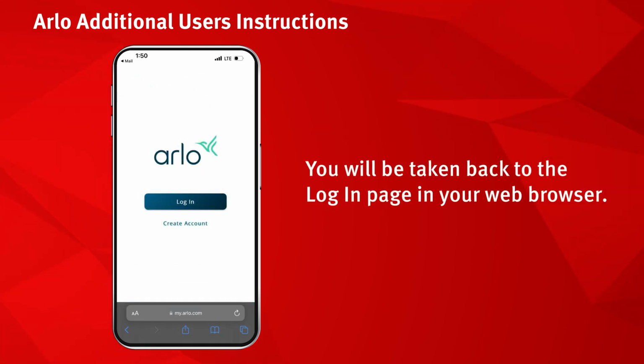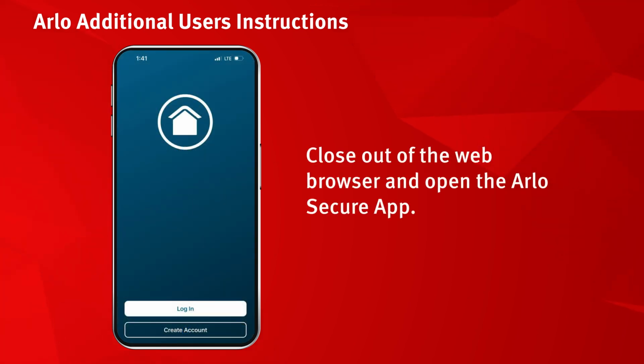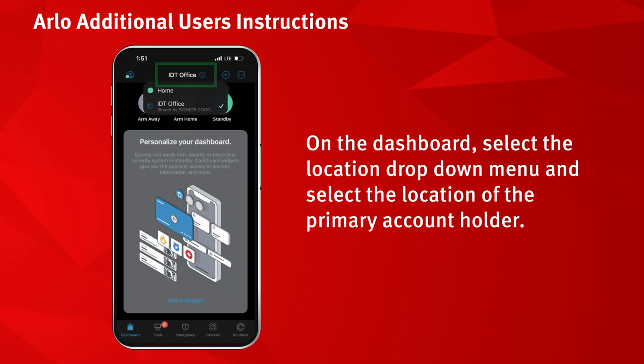You will be taken back to the login page in your web browser. Close out the web browser and open the Arlo Secure app. On the dashboard, select the Location drop-down menu and select the location of the primary account holder.